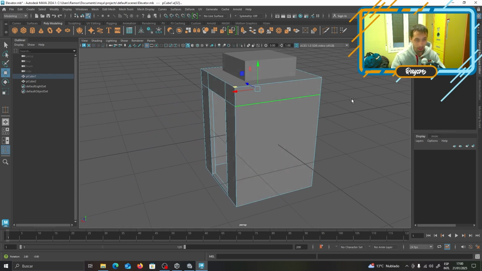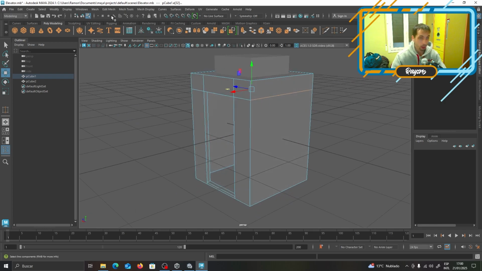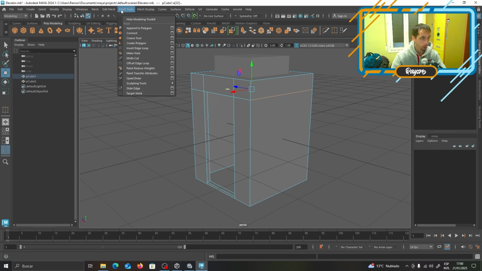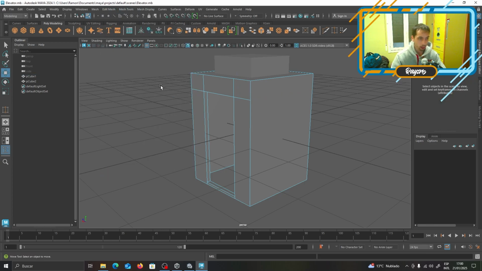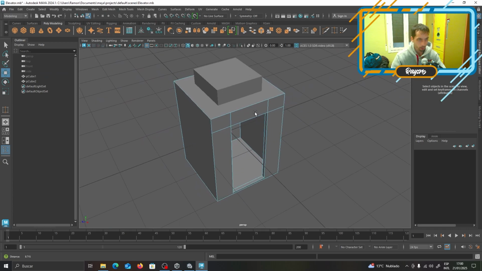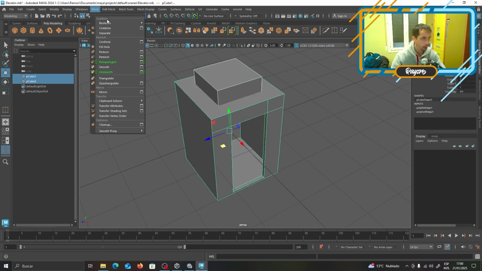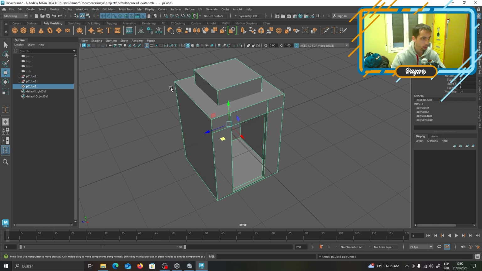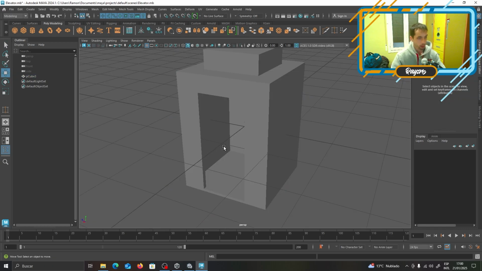They're not holding anything here. They're not displaying more detail, right? So get rid of those. The way you get rid of those is go into Edit Mesh and Delete Edge Vertex, and you solve the problem. If you want to combine things, again, just grab two objects, say Mesh, Combine, and you've combined them. Delete by Type, Construction History, and Freeze Transformations, and you've got two meshes combined.